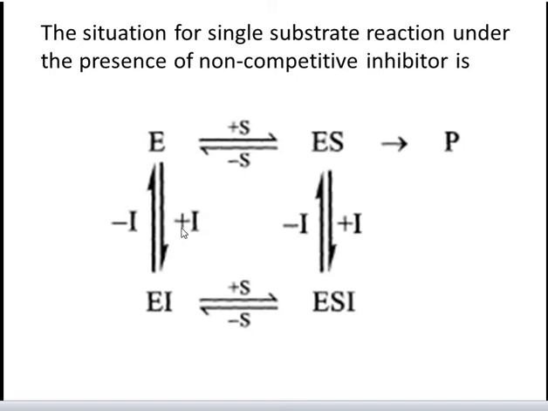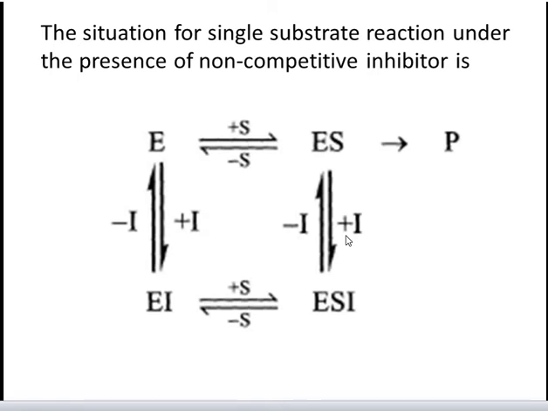Now if we add inhibitor to the free enzyme, it may convert into enzyme-inhibitor complex, and this enzyme-inhibitor complex may further bind to the substrate and convert into ESI, the enzyme-substrate-inhibitor complex. Or alternatively, the enzyme-substrate complex which is formed in this reaction may combine with the inhibitor to give the enzyme-substrate-inhibitor complex. It indicates that there is no effect of binding of substrate to the enzyme on the binding of inhibitor. In the simplest possible model, simple linear non-competitive inhibition, the substrate does not affect inhibitor binding.